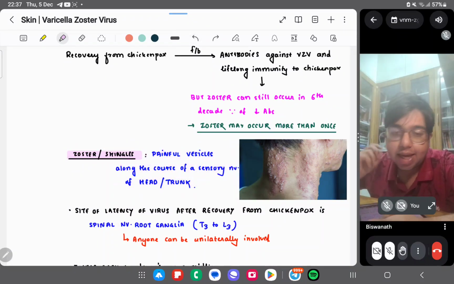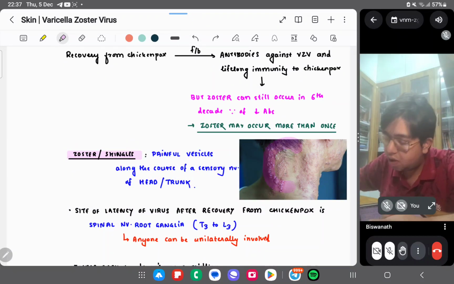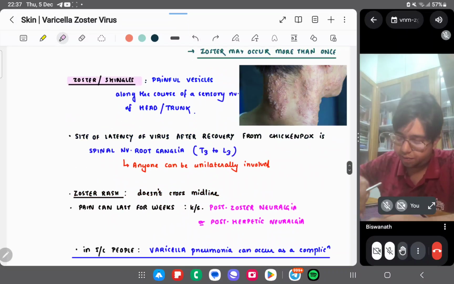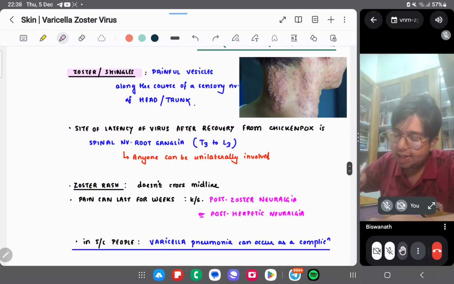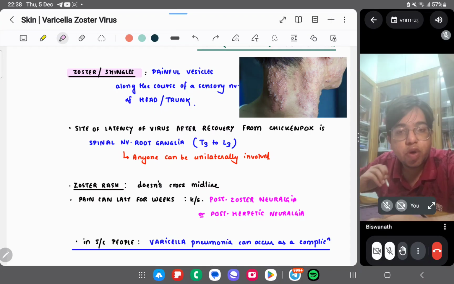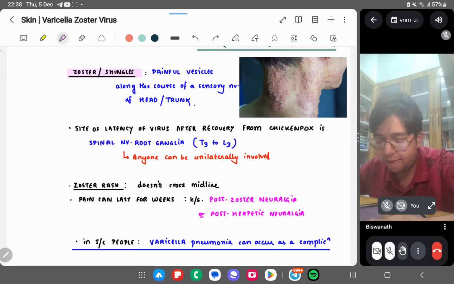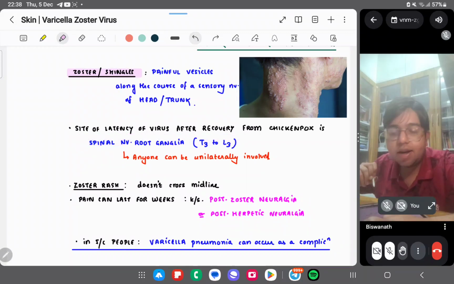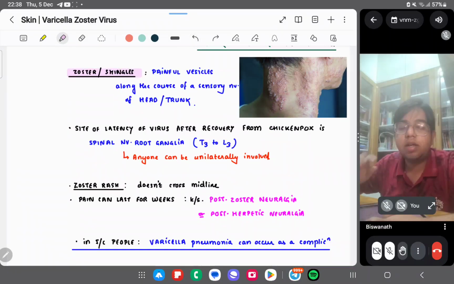The site of latency of the virus after recovery from chickenpox is the spinal nerve root ganglia, T3 to L3. So this may lead to shingles or zoster.